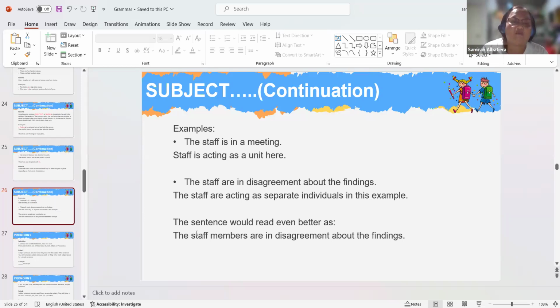Or it would be way better if the sentence would read: the staff members are in disagreement about the findings.